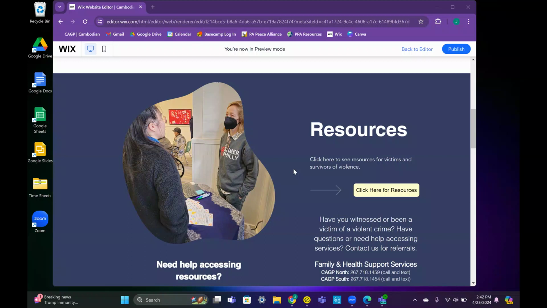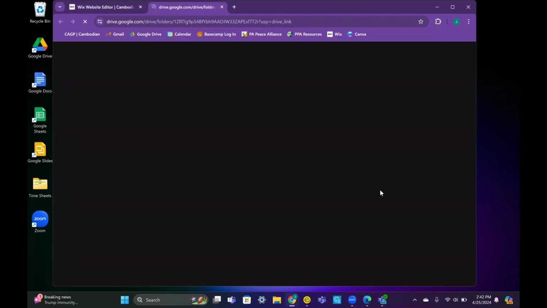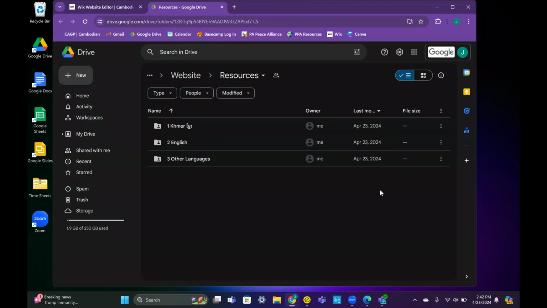Let's get started. To access resources in English, click on the yellow button that says "Click here for resources." This will open up a new window to a Google Drive, where resources for victims and survivors of violence are being uploaded. The focus of these resources is on those that address needs related to gun violence and ethnic intimidation, as well as prevent these violences. And this drive will be updated as we learn about other available resources.